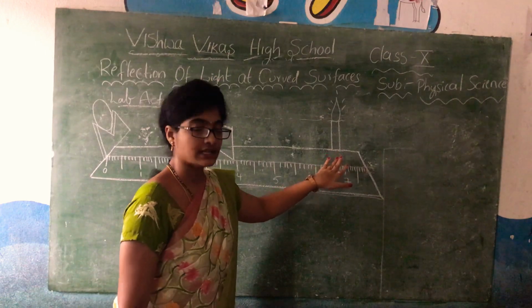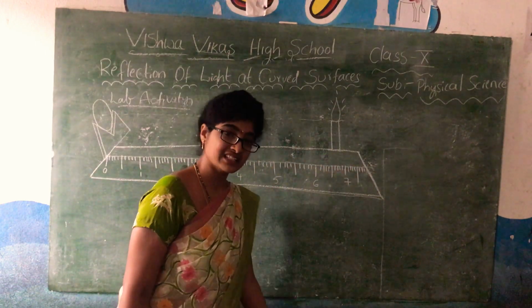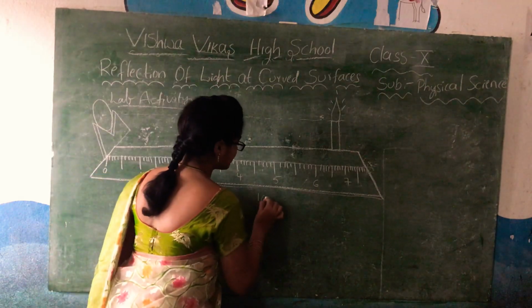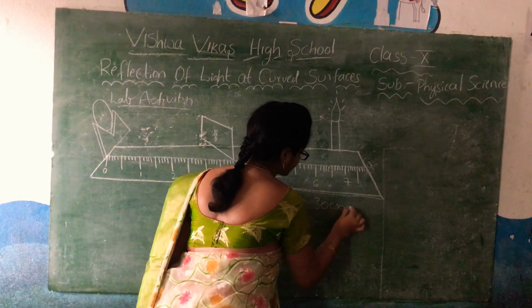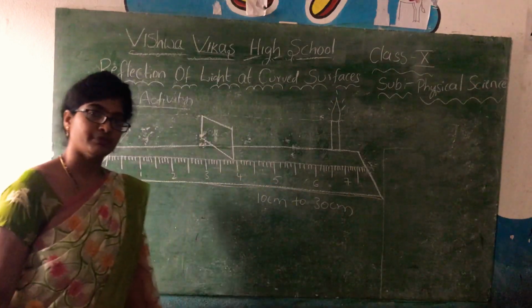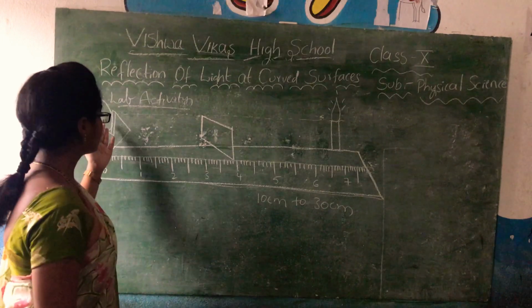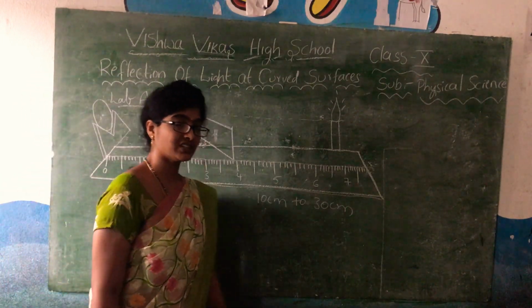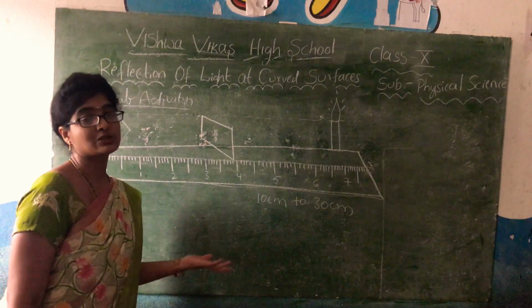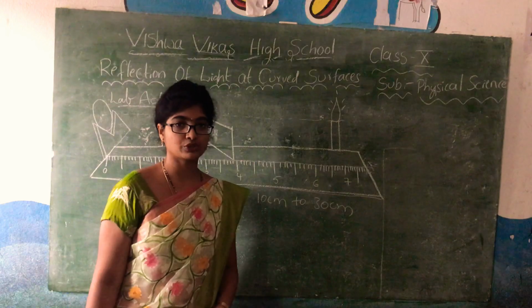We will place the object at different distances from the mirror, starting from 10 centimeters to 30 centimeters, and see the distance of the image by moving the paper into different positions.